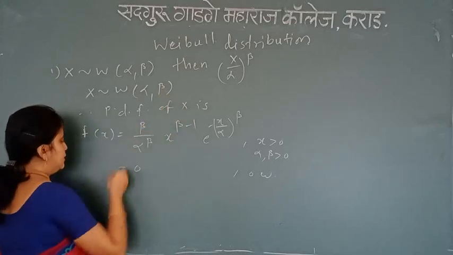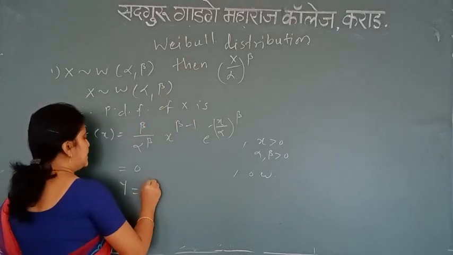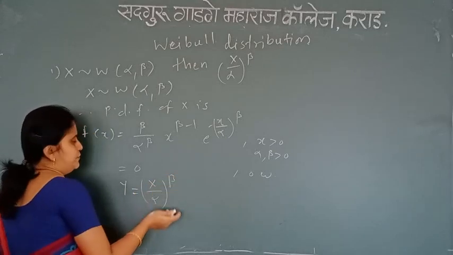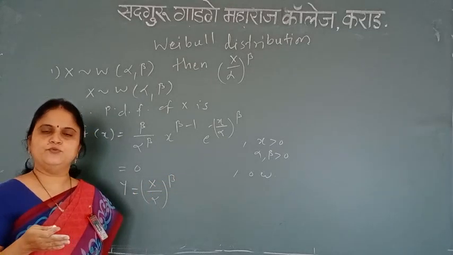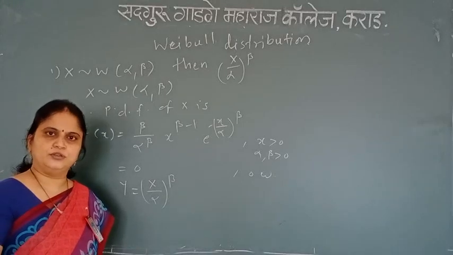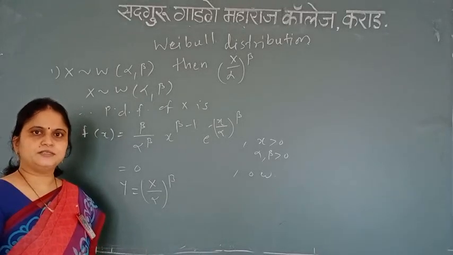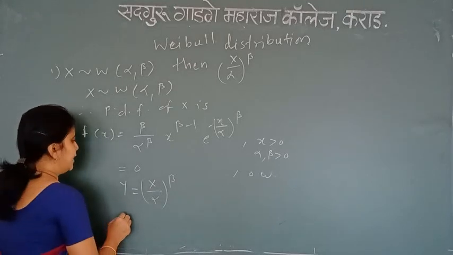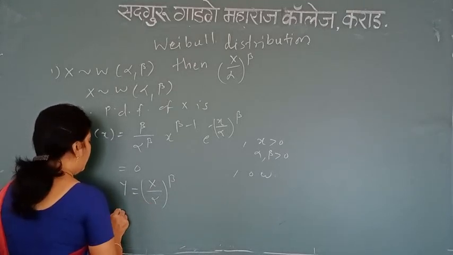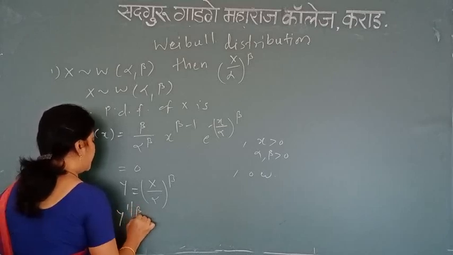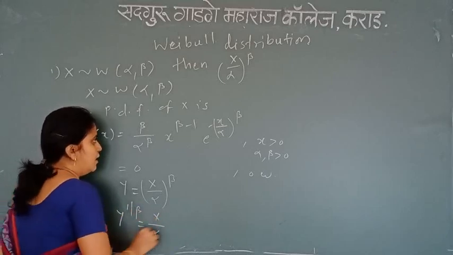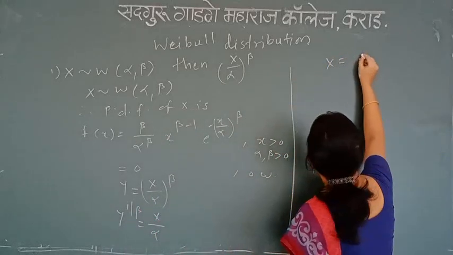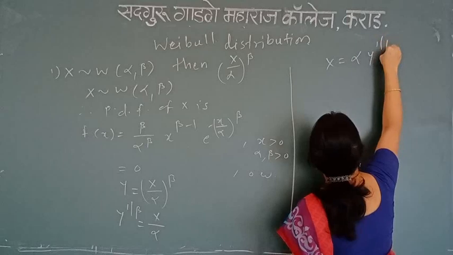Okay, now I need to find the distribution of this. So let me consider this as y. So y is equal to x divided by alpha raised to beta. Now the first step, just like in the above example, we use the transformation method only. The first step is, I can find x in terms of y. So how do I find it? See, I have y raised to 1 upon beta is equal to x divided by alpha, and hence simply x is equal to alpha y raised to 1 upon beta.